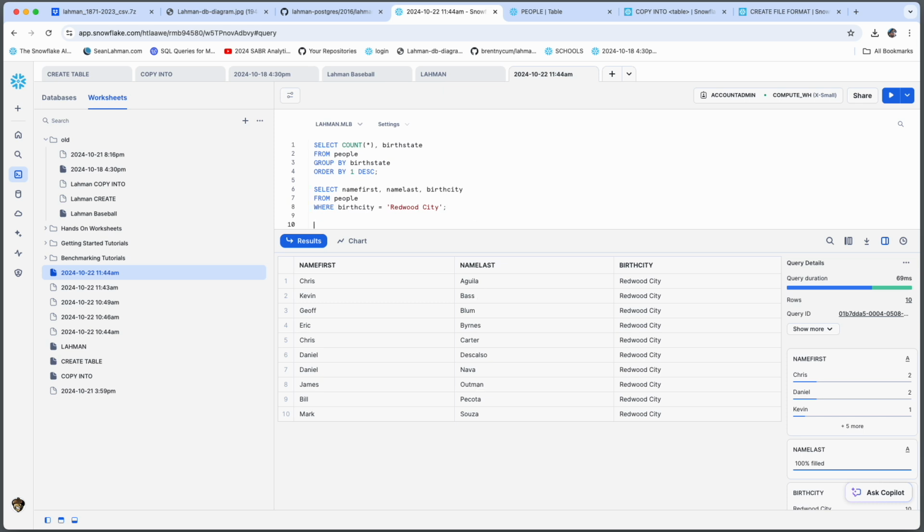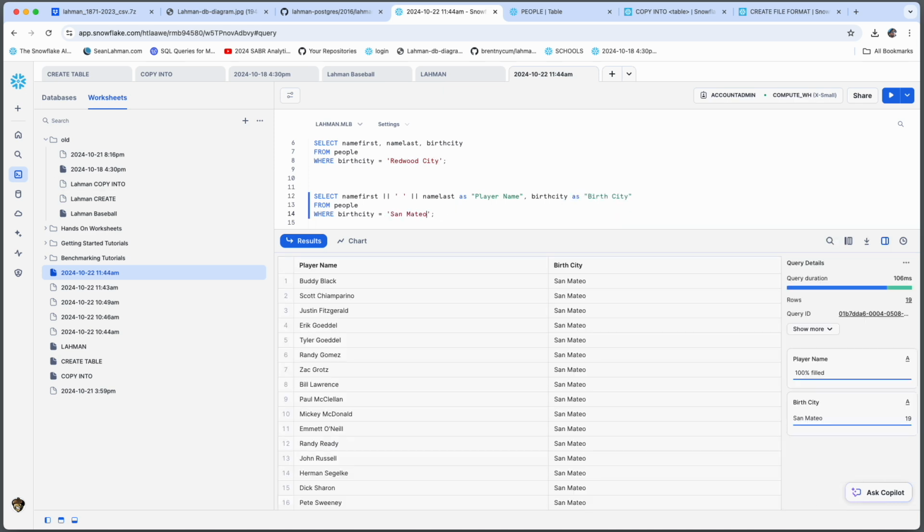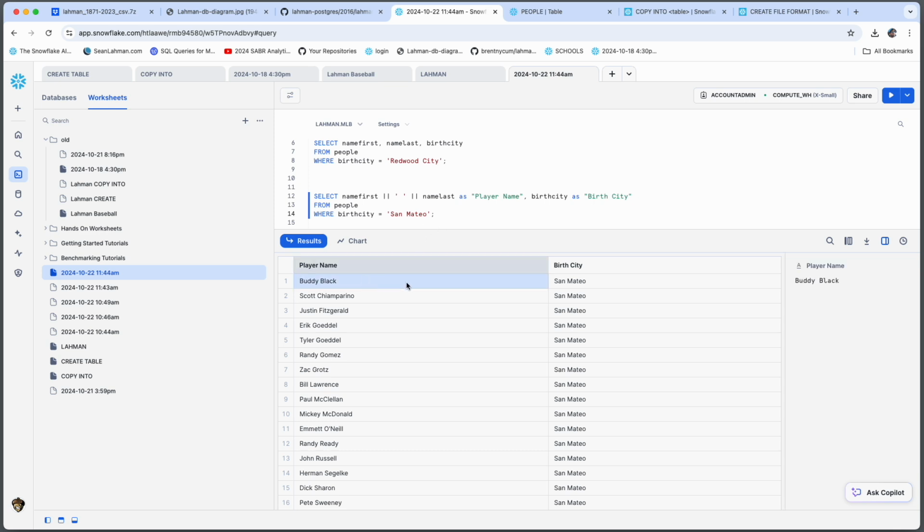Cool. So in honor of Snowflake's office in San Mateo, let's take the same query, but clean it up a little bit. Let's make it a little bit easier to read, not as many columns. But we're going to use basically the same predicate, but San Mateo. All right, a little bit bigger of a result set. We got 19 rows, starting off with Bud Black, longtime player and manager, currently managing the Colorado Rockies,